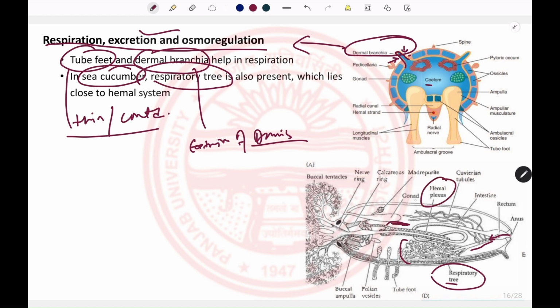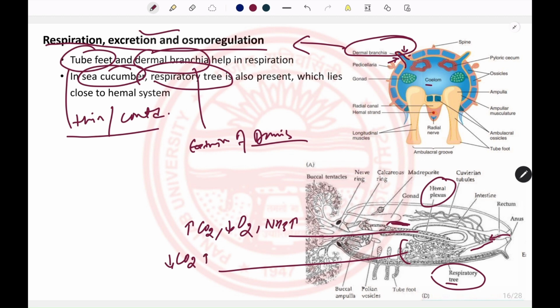So this is the hemal plexus, which has a high concentration of carbon dioxide, low concentration of oxygen and high concentration of ammonia. On the other hand, the water present in the respiratory tree has a low concentration of carbon dioxide and a high concentration of oxygen. So diffusion happens between the two, and later the water is egested out through the anus.